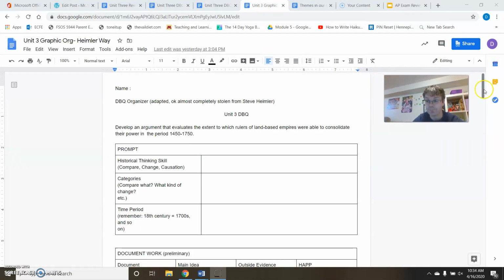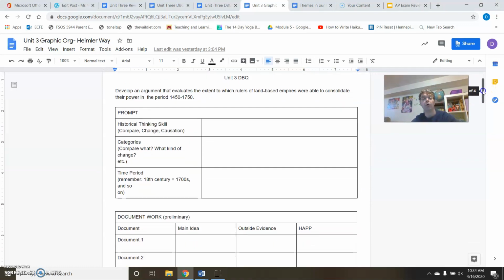We are going to get into it. I'm going to tell you what to do and also go over how you are going to earn points. So I put the prompt up here again for Unit 3 of our DBQ, and it says develop an argument that evaluates the extent to which rulers of land-based empires were able to consolidate their power in the period of 1450 to 1750. When you're filling this out, you may put the information I have in there that I'm typing, or you may put it into your own words. As you see in the document when you open it up, yours will be blank. So I'm going to type on here, but then I'm going to erase it all, and then I'll post it for you.